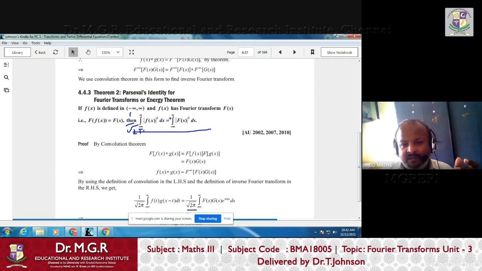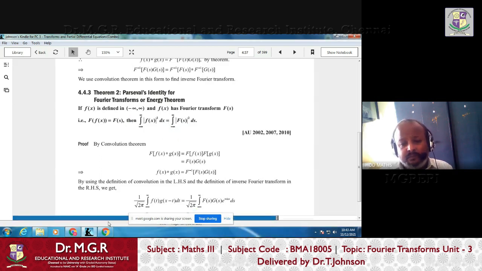So what is f of x? F of x is nothing but f inverse of f of s. So the f of s formula has 1 by root 2 pi inside, and f of x also has 1 by root 2 pi inside, so both sides have it and it is cancelled out, so that here nothing is there, right?